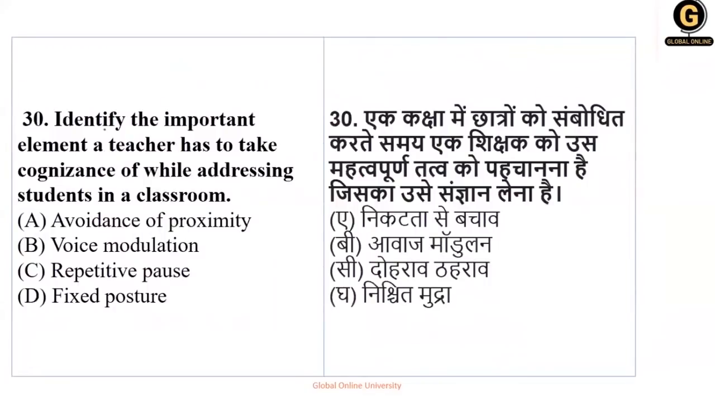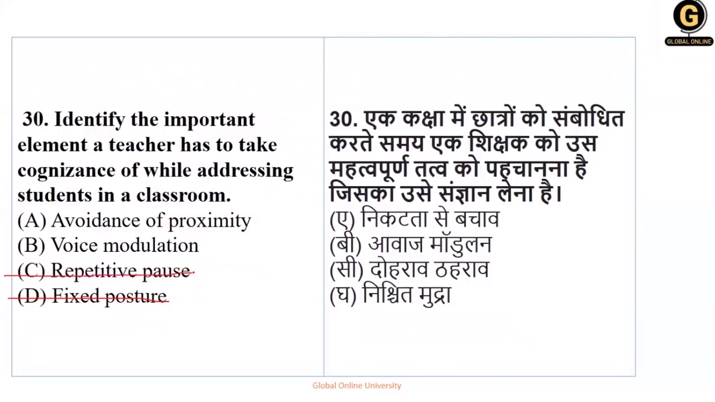Next question. Identify the important element a teacher has to take cognizance of while addressing students in a classroom. Which element should the teacher consider while addressing the students in the classroom? Whether it is avoidance of proximity, reducing distance, voice modulation, repetitive pauses, or fixed posture. Fixed posture will not be correct because the teacher has to keep on moving in the class.